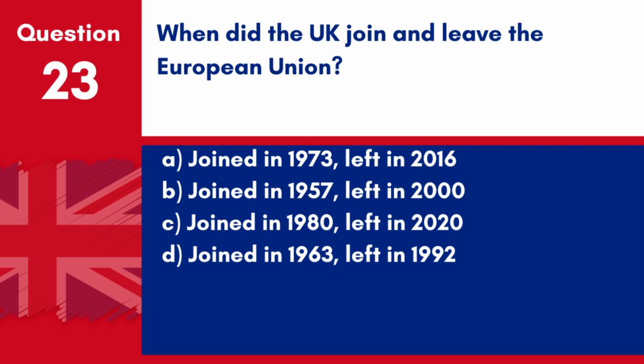Question 23. When did the UK join and leave the European Union? A. Joined in 1973, left in 2016. B. Joined in 1957, left in 2000. C. Joined in 1980, left in 2020. D. Joined in 1963, left in 1992. Answer A. Joined in 1973, left in 2016. The UK joined the European Union in 1973 and voted to leave in 2016, with the departure completed in 2020.